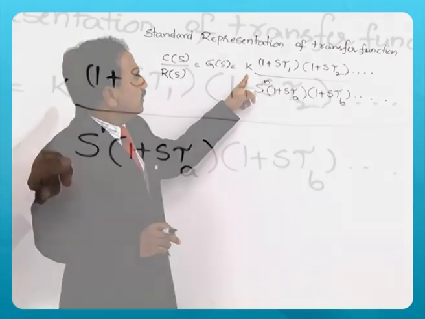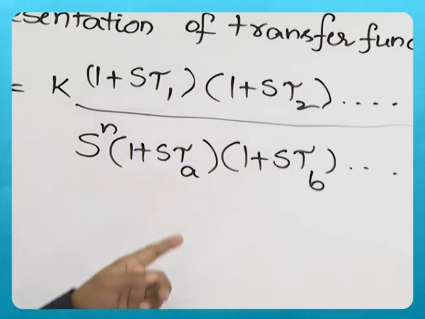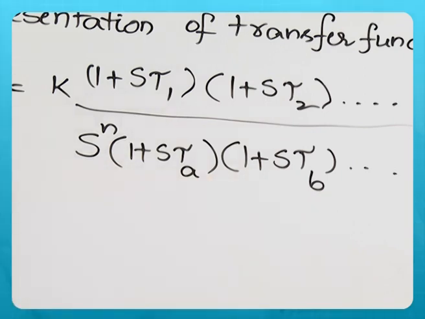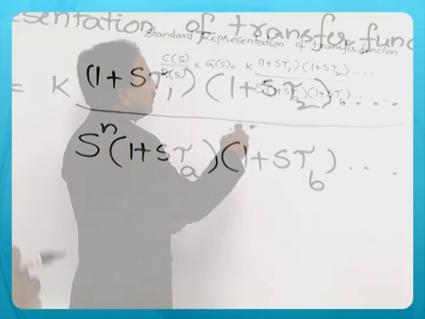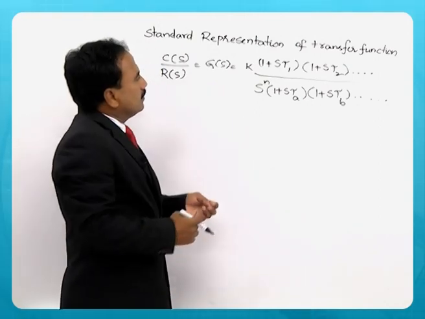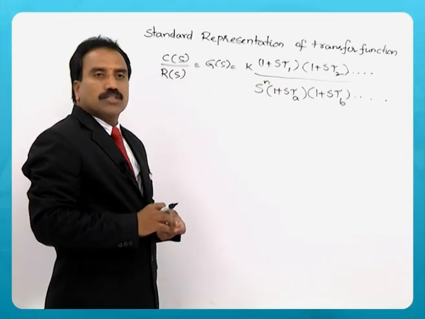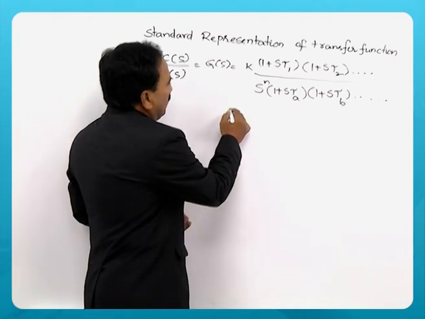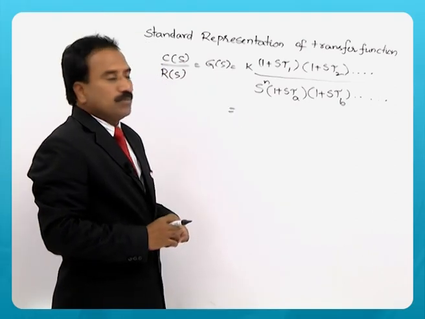It involves a constant, then numerator terms and denominator terms. The denominator terms are actually called poles, and the numerator terms are called zeros.